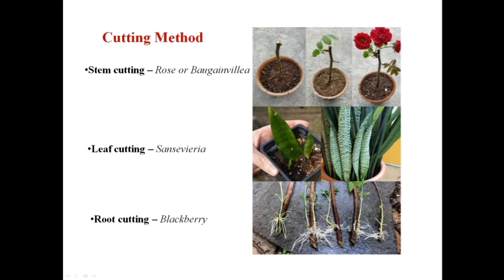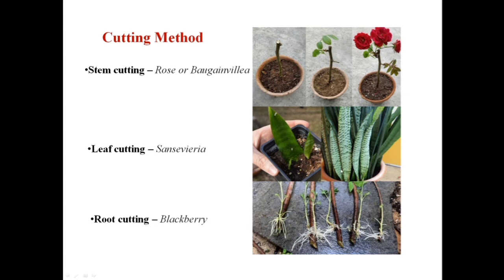The next is the leaf cutting. This is the simplest form of the cutting method, which is used in Sansevieria, also called mother-in-law's plant, whose common name is snake plant. The only thing we need to take care of here is to know the bottom part of the leaf and the upper part of the leaf.